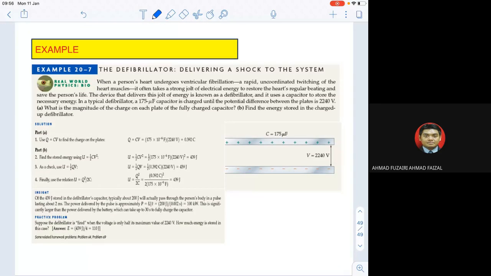So you can do your examples on your own, right? Do you have any questions?